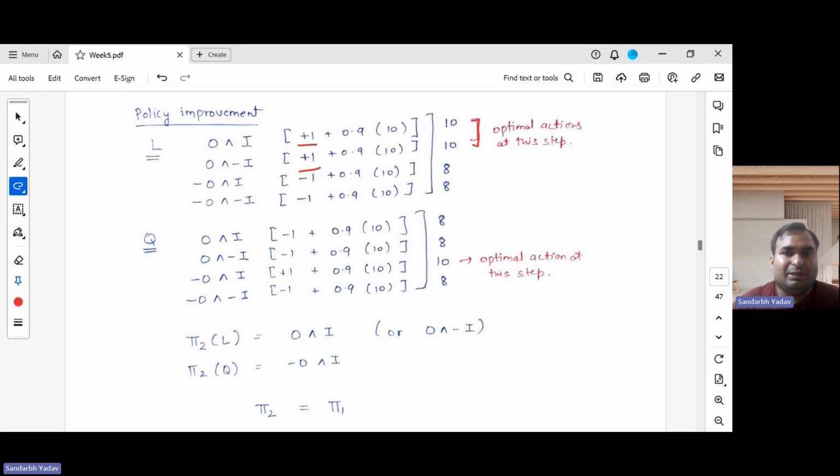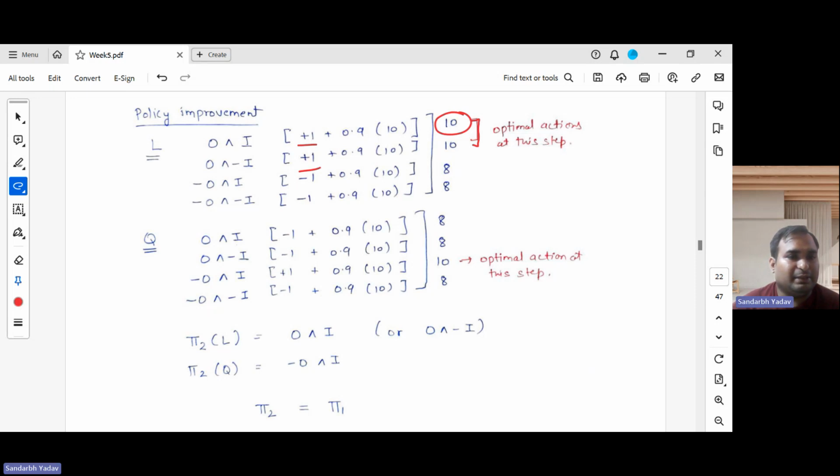Again, as I mentioned in the previous slide, you have to remain consistent. If you chose this one as the tiebreaker criteria, you choose this one again in this situation also. Don't switch to this one, otherwise the policy will oscillate. For the remaining, it's 8.